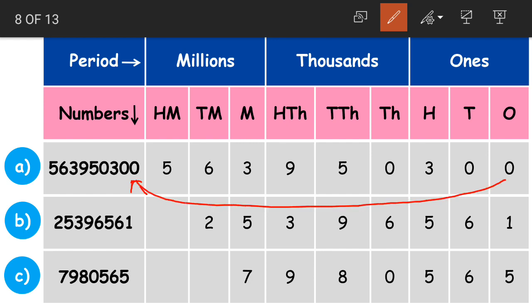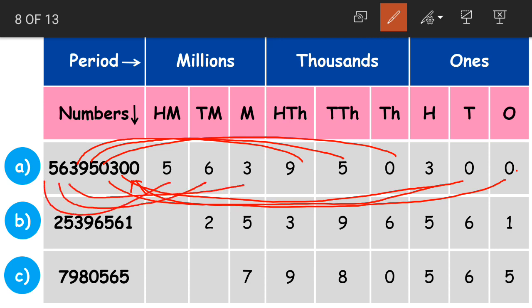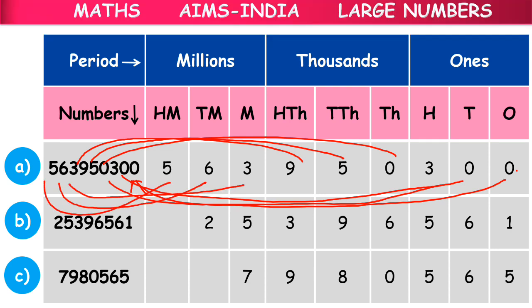0 is put in the ones place. Then the next number in tens place, then the next one in hundreds, then the next one in thousands. Then 5 in 10,000s, 9 in 100,000s, 3 in millions, 6 in 10 millions, 5 in 100 millions. Okay, children, always put the numbers in the place value chart from the right side, and also always mark the periods from the right side.